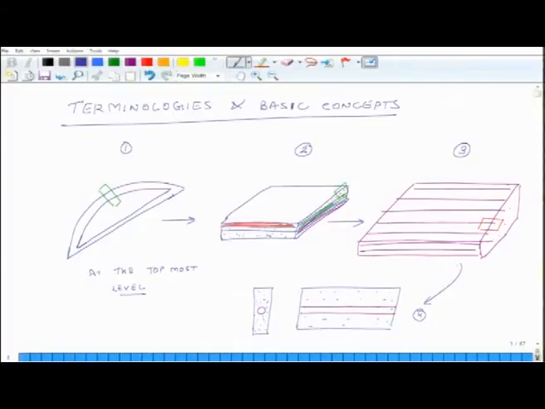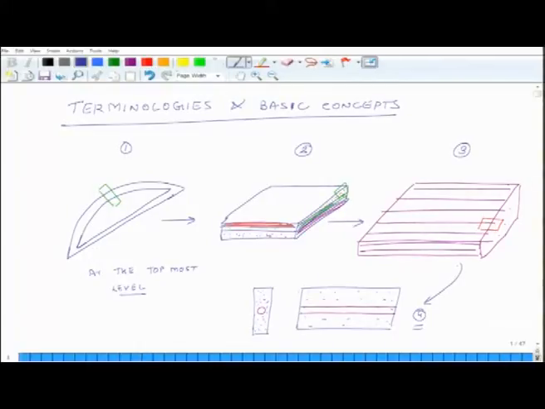So, the way we do analysis of this structure, which is at the topmost level, so this is level 4, which is the finest possible level. What is our end goal? Our end goal is to understand the mechanics of the topmost level.